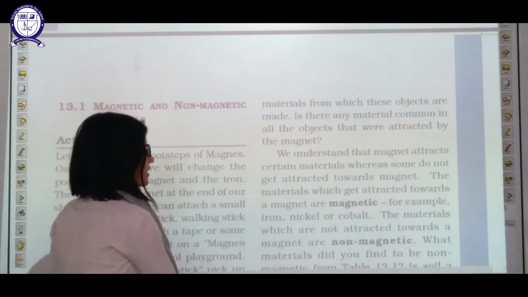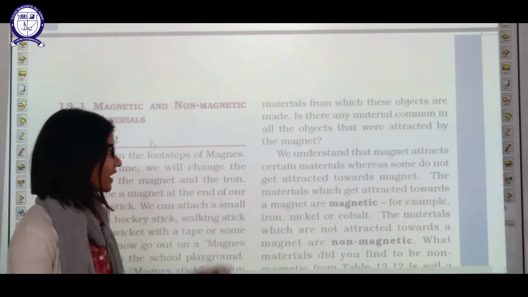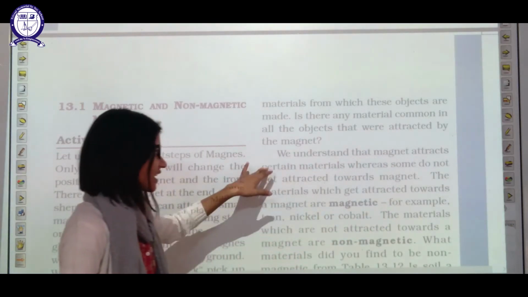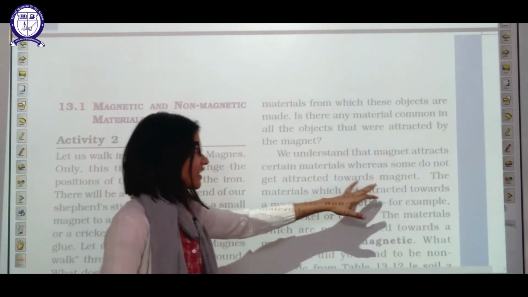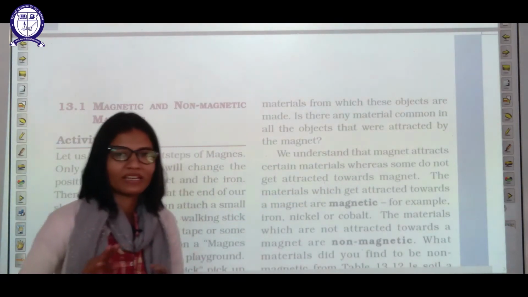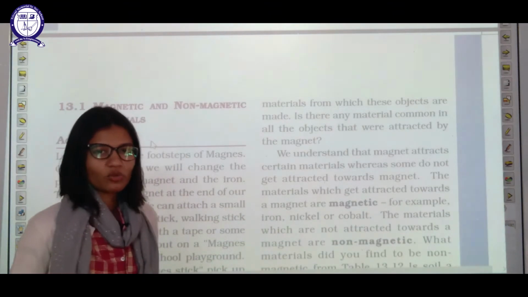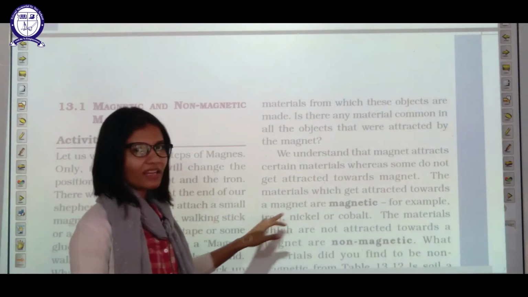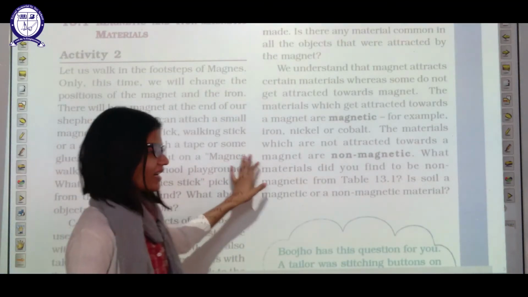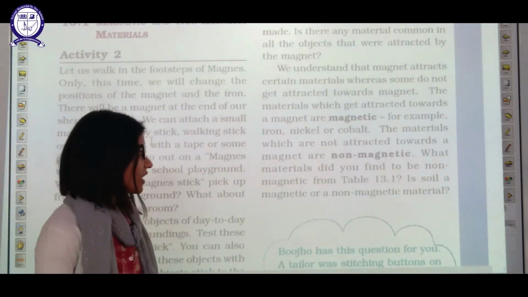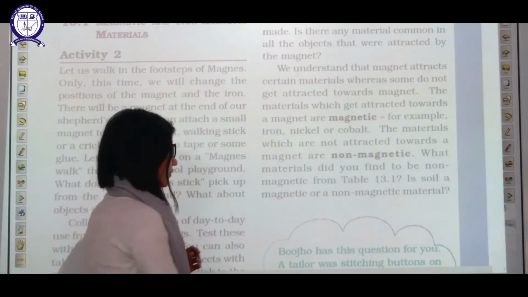Yes, there is one thing common. These are all made of iron. So this is the first property. We understand that a magnet attracts certain materials only, whereas some do not get attracted towards the magnet. The materials which get attracted towards the magnet are known as magnetic materials, such as iron, nickel and cobalt. These three metals are attracted towards the magnet. Not just iron, nickel and cobalt also show magnetic properties. Materials which are not attracted towards the magnet are obviously non-magnetic materials. So your paper, wood, plastic, all these materials are non-magnetic materials.